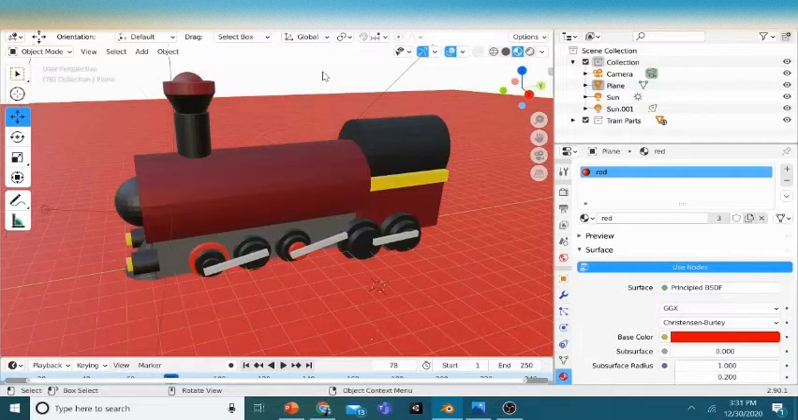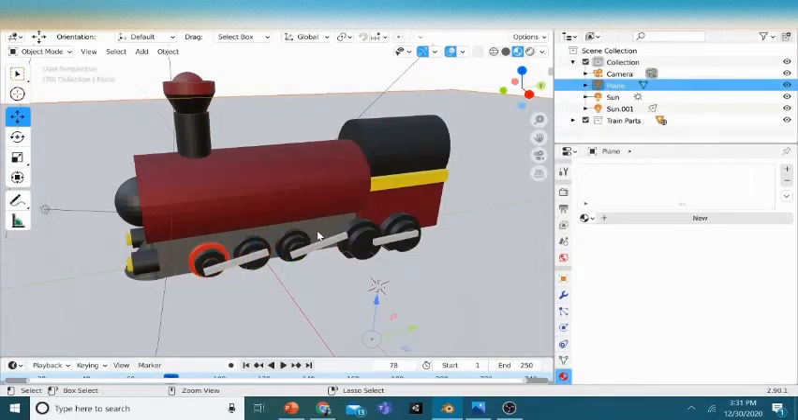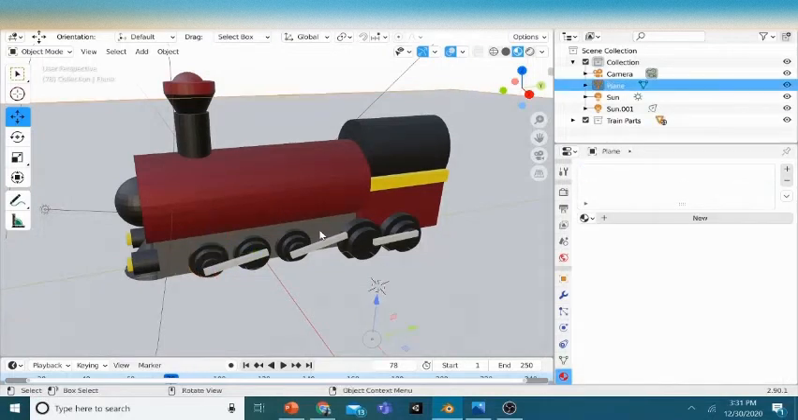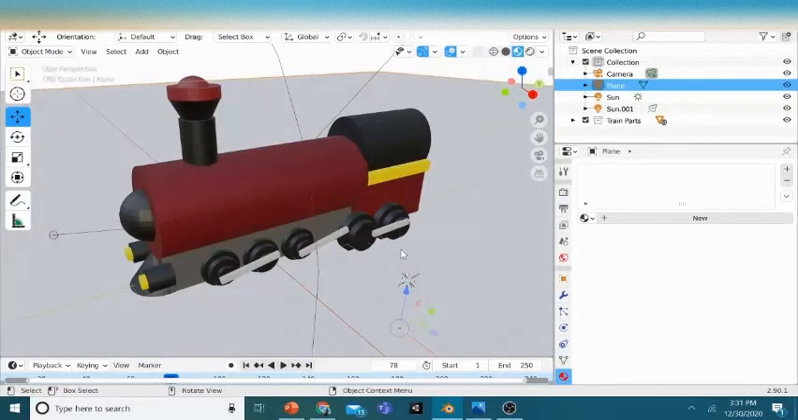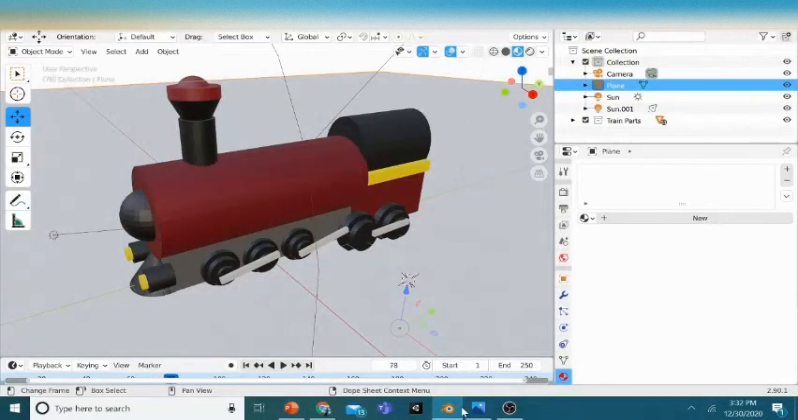I've chosen the floor. So back, I hope you know how to link all the materials. Okay, so I'll be back after I complete the challenge I said, that is to make a drive rod. I'll see you after some time.